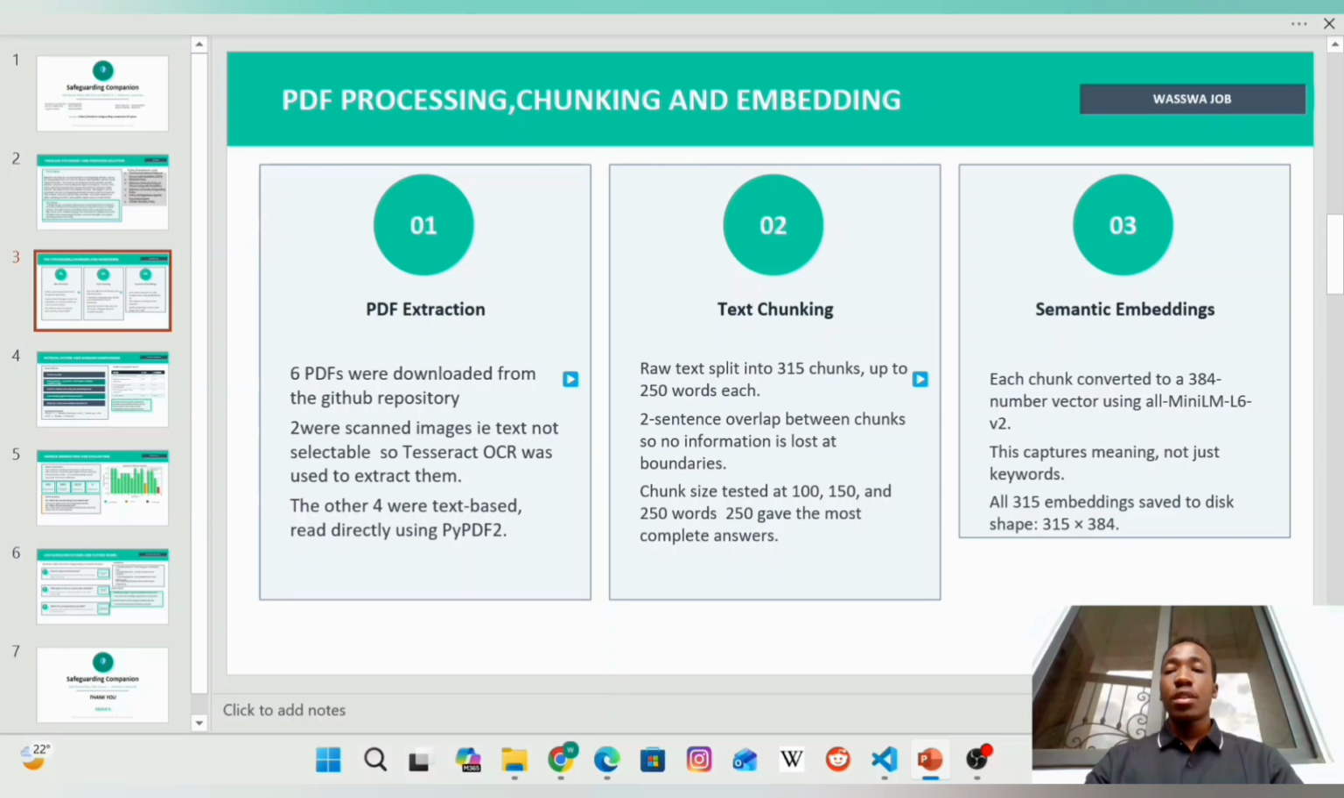From there, we converted each chunk into a 384-dimensional vector using a model called all-MiniLM-L6-v2. This is what allows our system to understand the meaning, not just capture keywords.